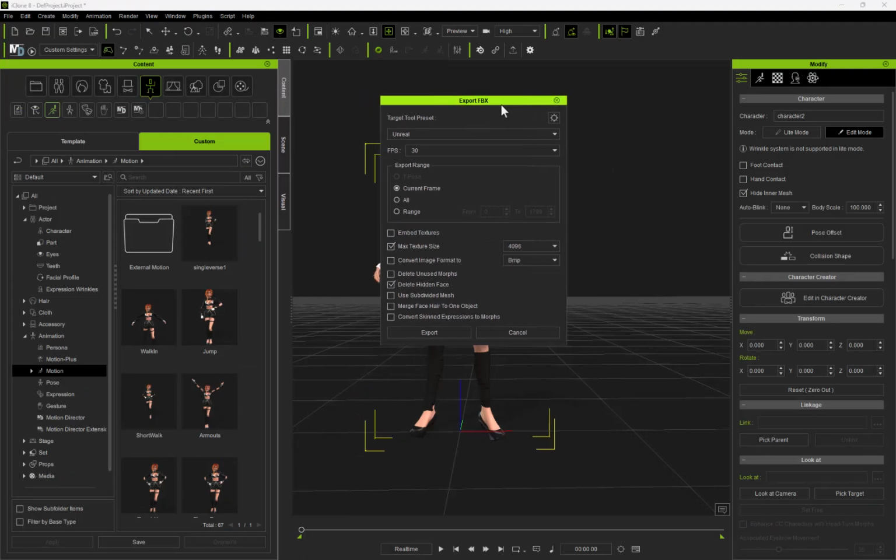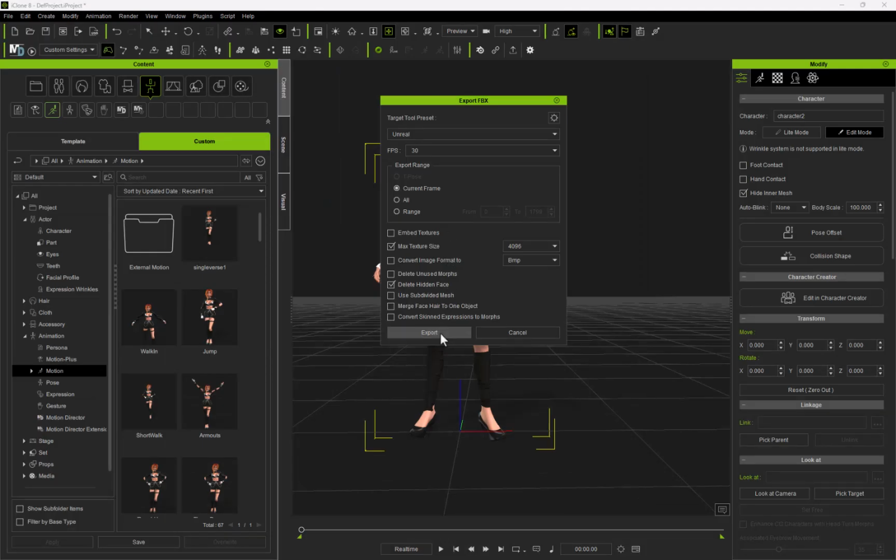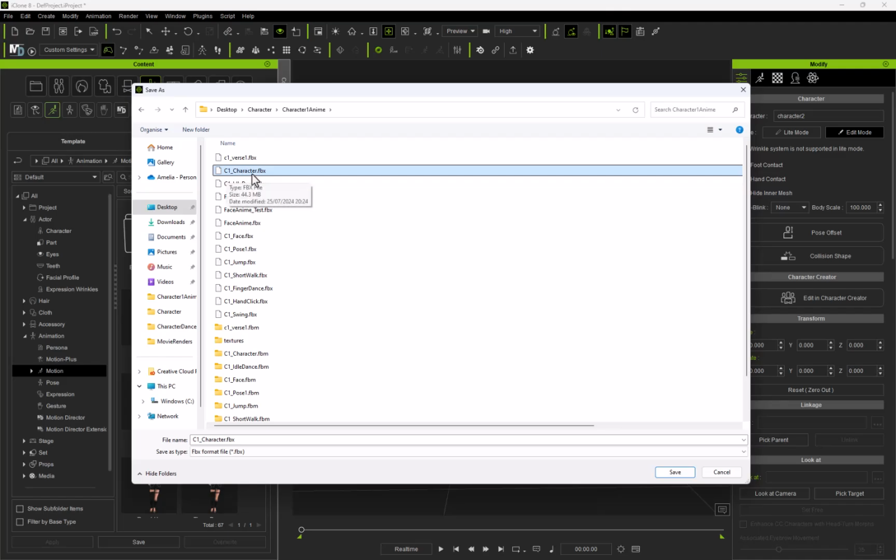Now I want to export the character without any animation, so this will be my skeletal mesh. Afterwards I'll be exporting out each animation one by one. So we just want to make sure your target tool preset is set on Unreal, and then we're just going to do current frame and come down here, and we're just going to make sure delete hidden faces is checked. And then just click on export, export your character skeletal mesh and just name it whatever you want to name